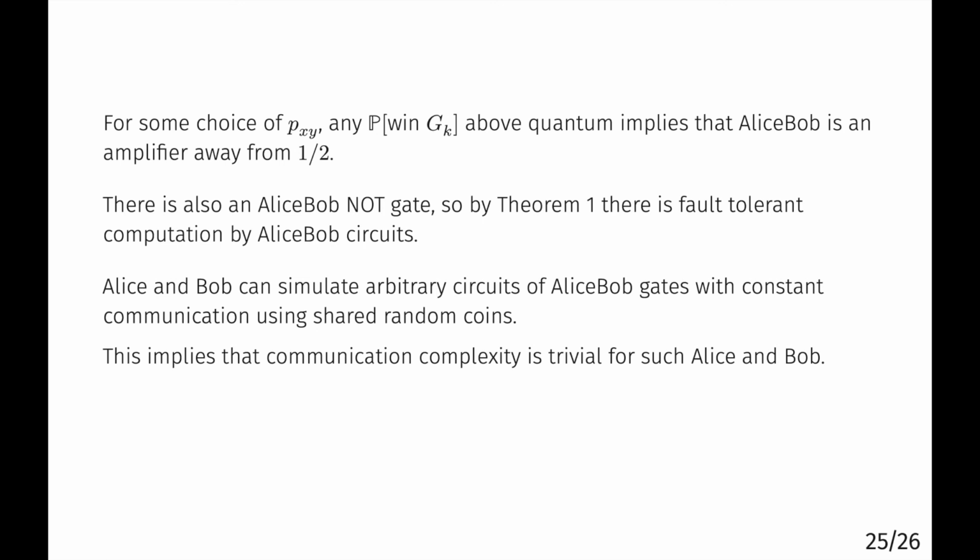And in other words, the quantum win probability of the game is precisely determined by the requirement that communication complexity be non-trivial.